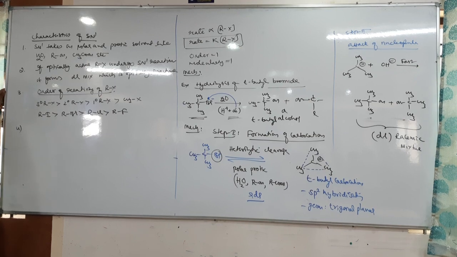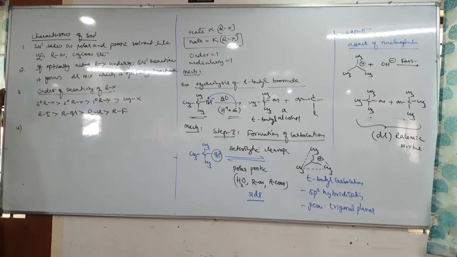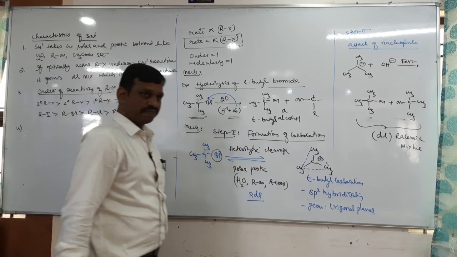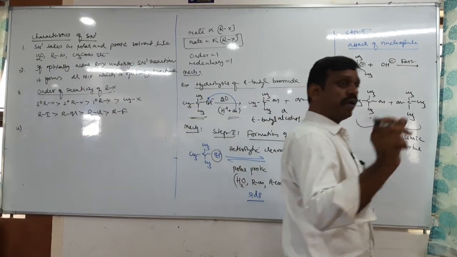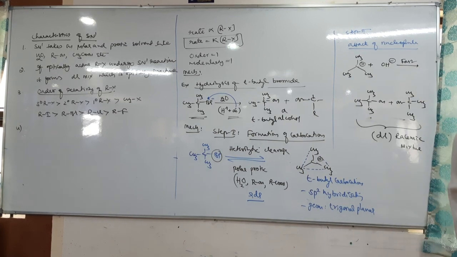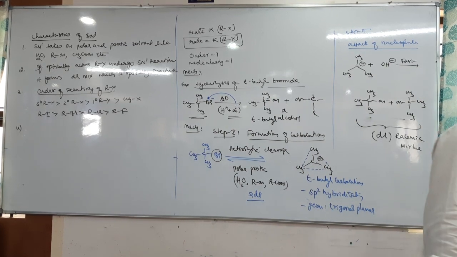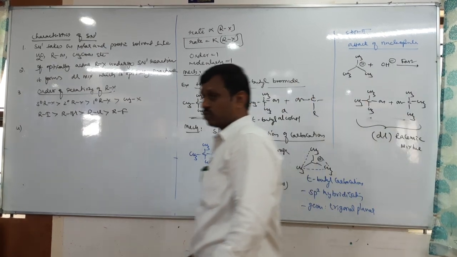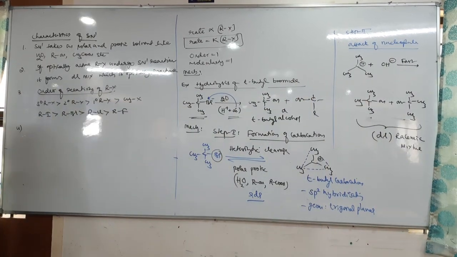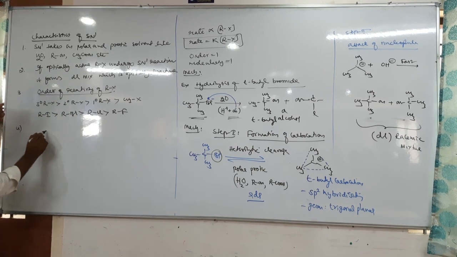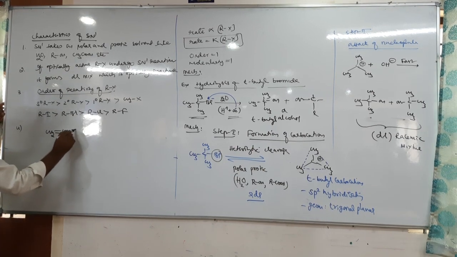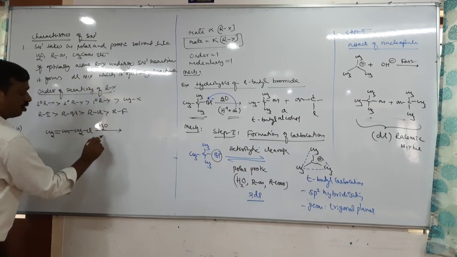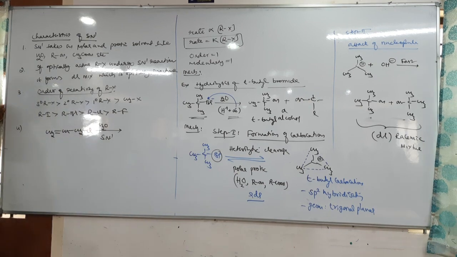Fourth characteristic. In the fourth point, we study allylic halide and benzylic halide. See, allylic halide and benzylic halide, even though they are primary halides, exceptionally undergo SN1 reaction. Why? For example, let us take allylic chloride. Allylic chloride reacts with water, it undergoes SN1 only. Why?